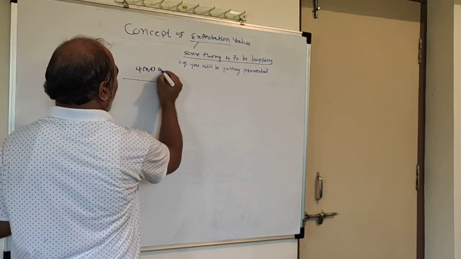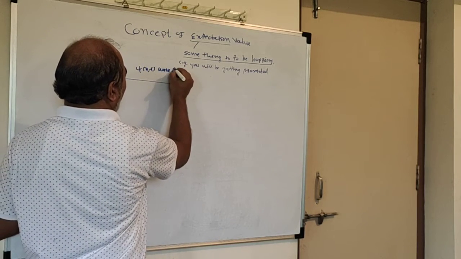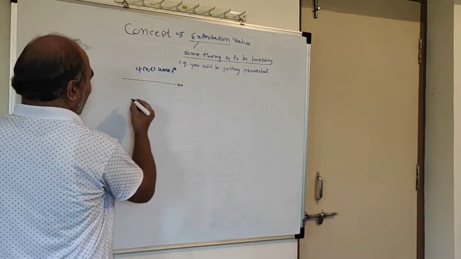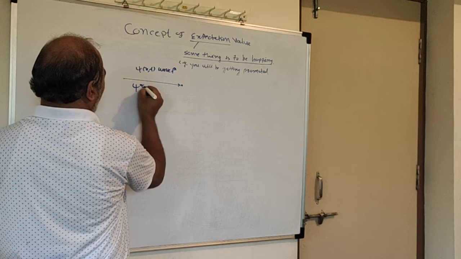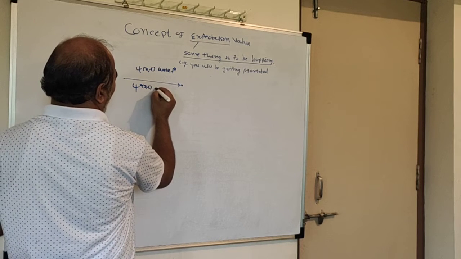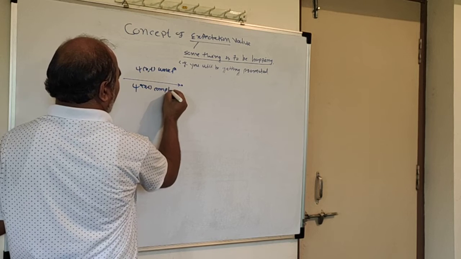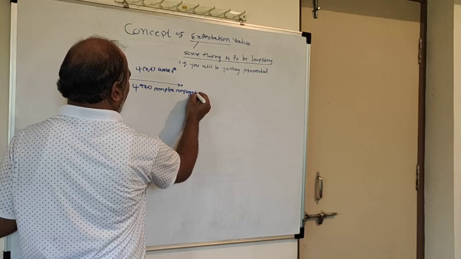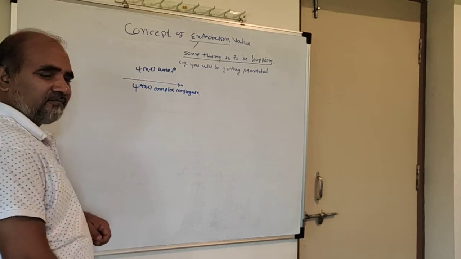This is the wave function which describes the motion of the particle, and psi star of x,t is its complex conjugate.